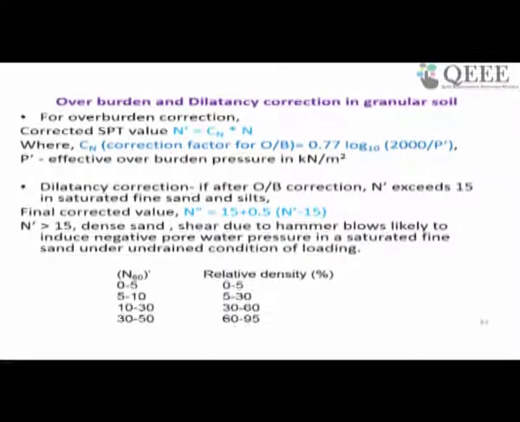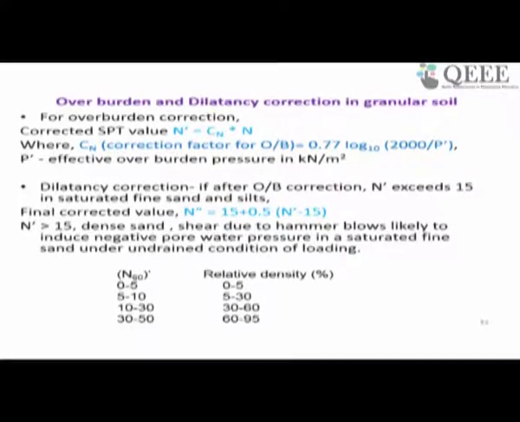So the final correction, that is N double dash, will become 15 plus 0.5 times (N dash minus 15), which is shown here. If N dash is above 15, that represents dense sand, because when you do the SPT test on dense sand, there is a chance of dilation in the sand, which is why you need to correct for this dilatancy.